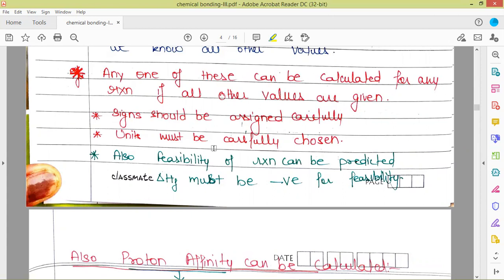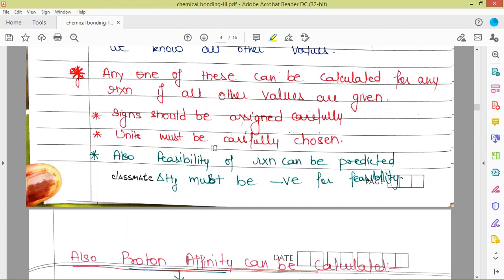Signs should be assigned carefully. The points to be kept in mind: we should always keep in mind which energy is released and which energy is required. Whenever some energy is released, it is given a negative sign, and whenever energy is required, that is, energy is gained for some change, it is given a positive sign. Units must be carefully chosen. If some energy is given in kilojoules and some in joules, all the energies are first converted to the same units, then we can add or subtract them.